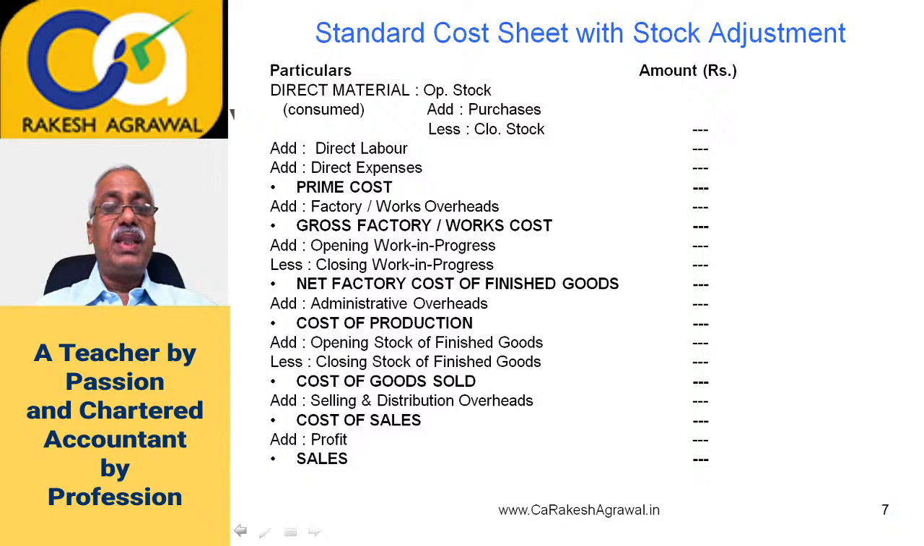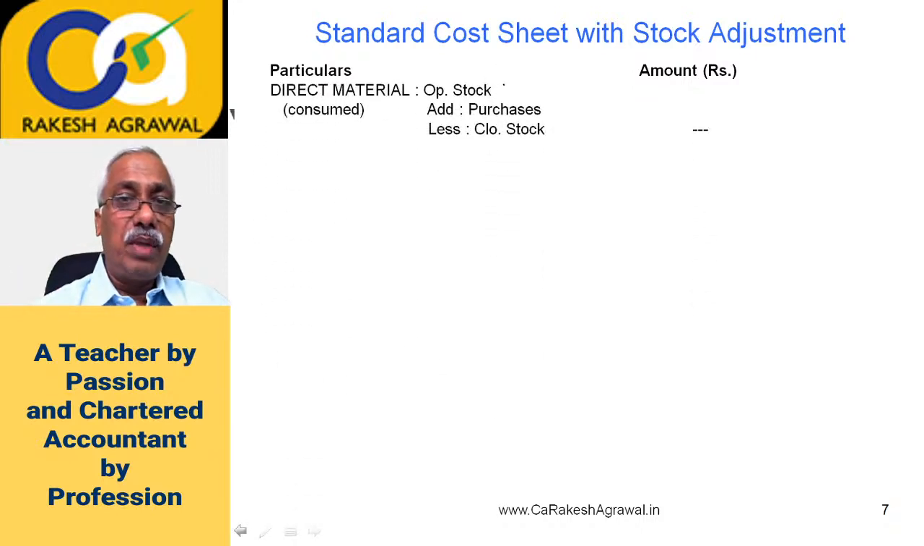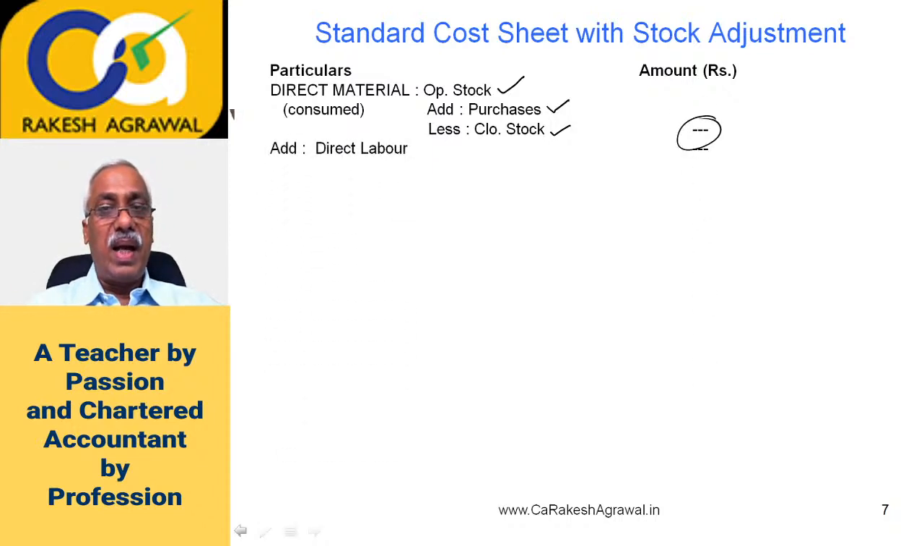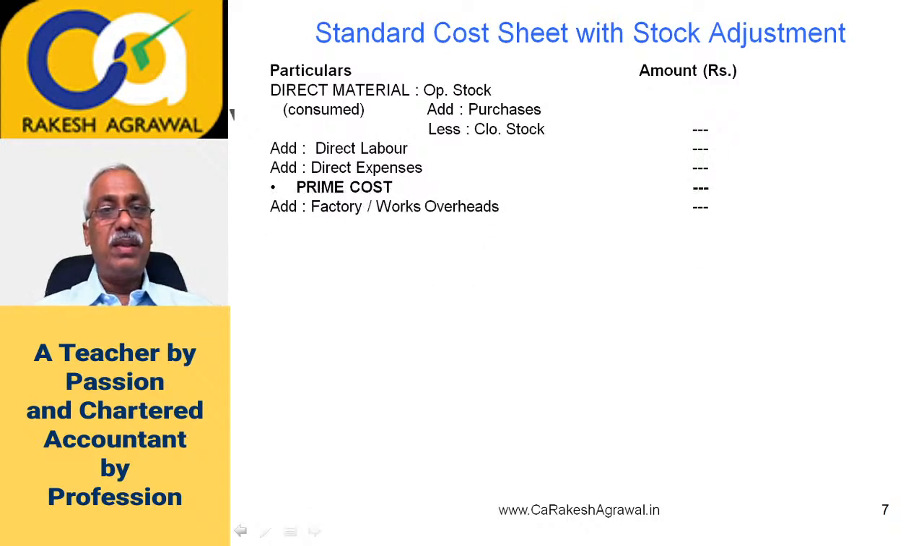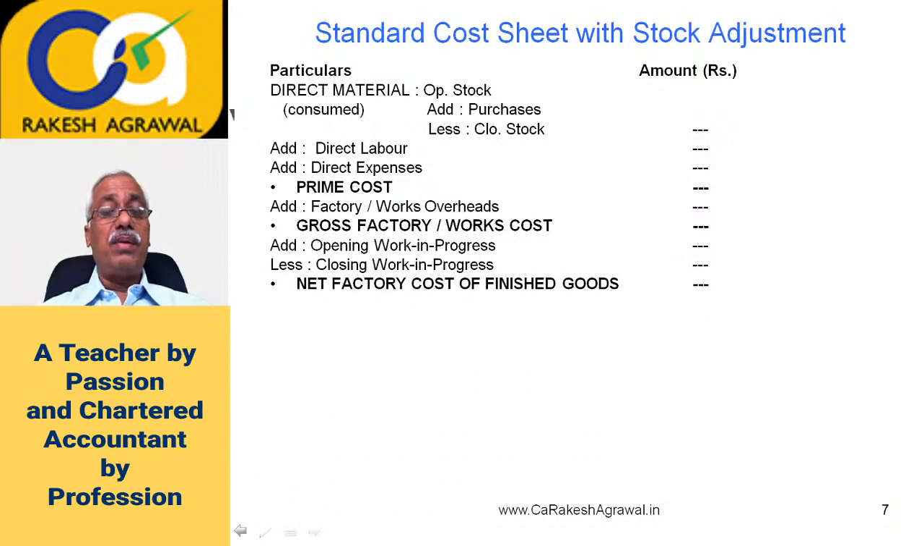So let's quickly revise once again. From material, I'll take you back again. First of all, direct material consumed, that is opening stock of raw material, add purchases, less closing stock of raw material, and we get raw material consumed. Add direct labor, add direct expenses, we get prime cost. In prime cost, we add factory overheads, we get gross factory cost. In gross factory cost, we have to add opening WIP, deduct closing WIP, we get net factory cost of finished goods.